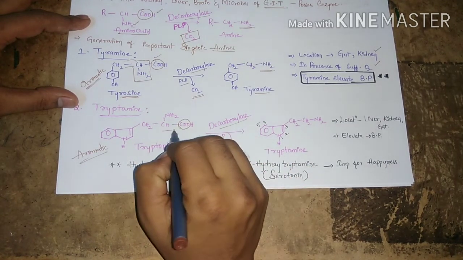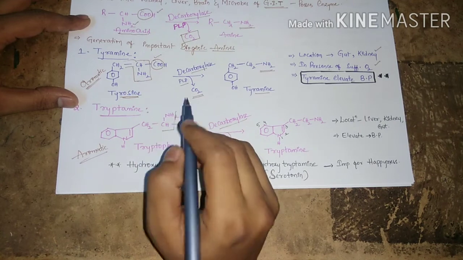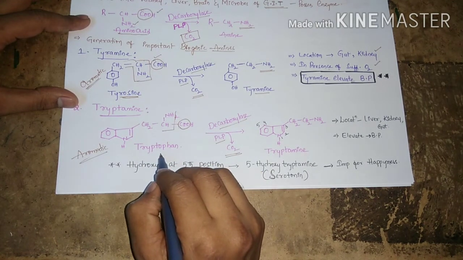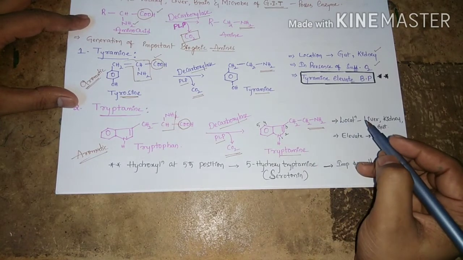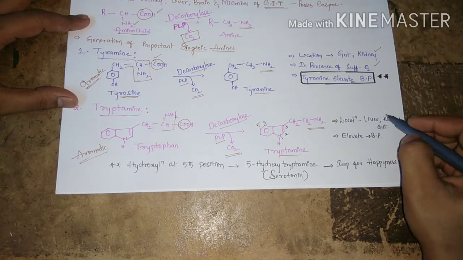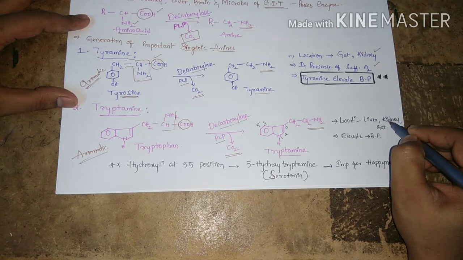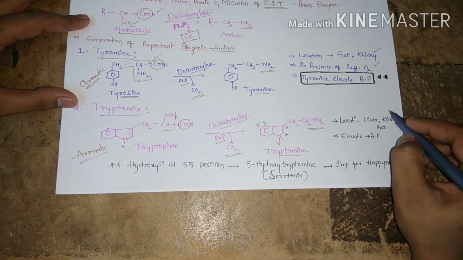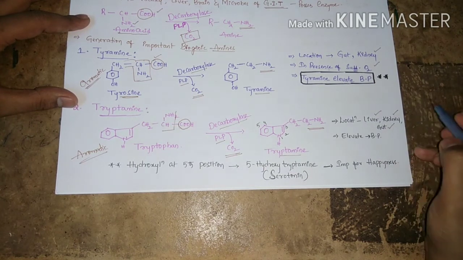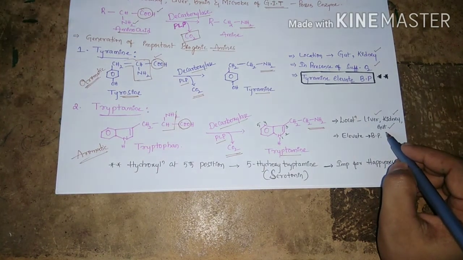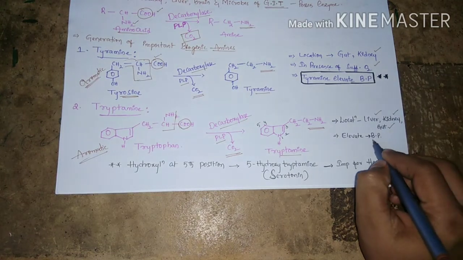The remaining thing is the amine functionality in the structure. So tryptophan is converted into tryptamine upon decarboxylation. This process occurs in the liver, kidney and gut wall also. The use of tryptamine is elevation of blood pressure.